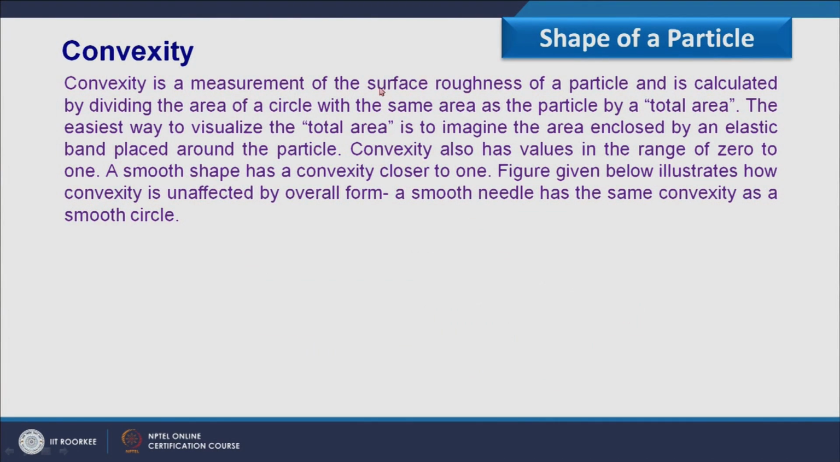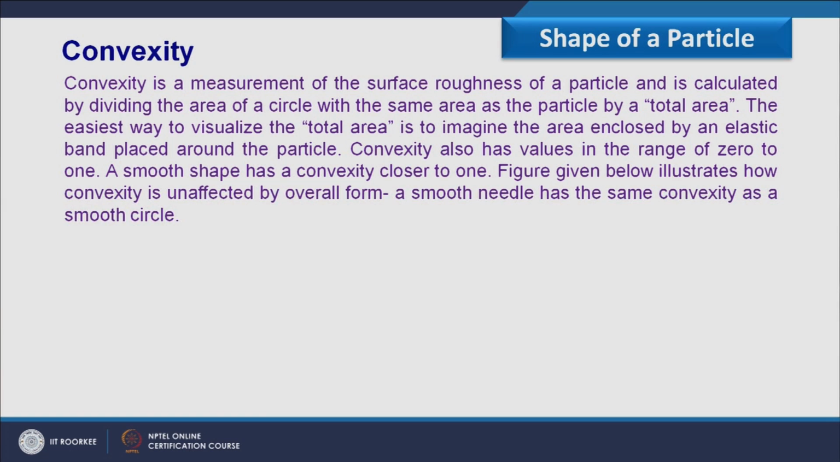Now we have the convexity. The convexity is a measurement of surface roughness of a particle and is calculated by dividing the area of circle with the same area as the particle by total area. So you can see the definition, it is the area of circle with same area as the particle. So we can equate the circle area with the particle area divided by total area. So in other words, the convexity can be defined as the particle area divided by total area.